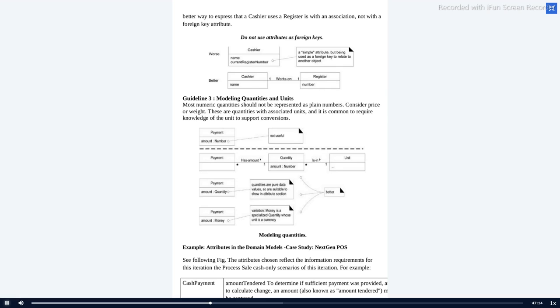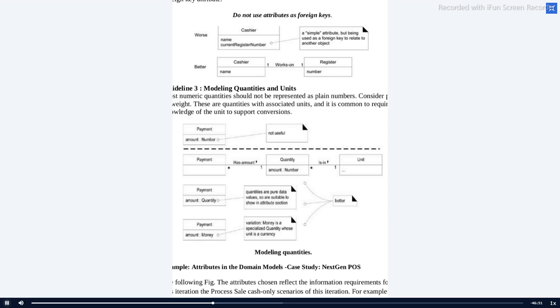The next guideline is modeling quantities and units. Like I said, if you are working with some group of units, for example kgs or grams, you can mention it as a quantity. Or if you are working with currencies like rupees and coins, you can work with money. Let me zoom the screen so that you can take some snaps and get the point clear.